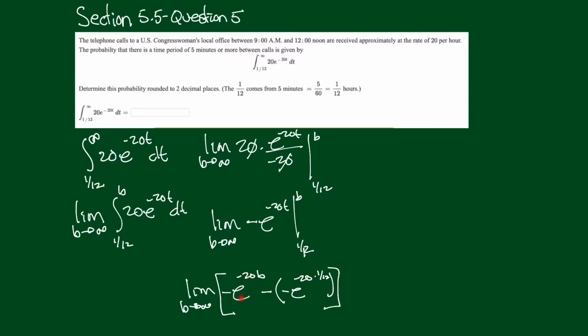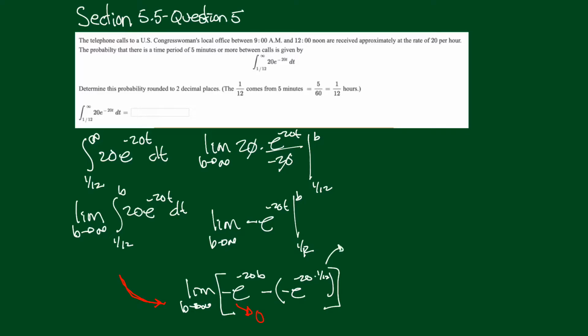Or you can think this. What kind of function is this? E to the negative 20b. This exponent is negative, so this is a decay function. And decay functions, you know, look like this. So what happens as b goes to infinity? This curve you can see is going towards 0. So this whole term goes to 0.